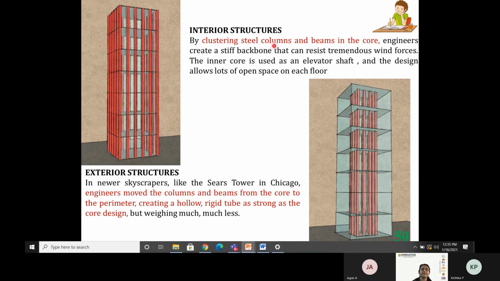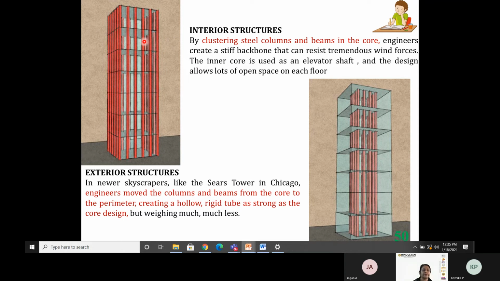Engineers create a stiff backbone that can resist tremendous wind forces. The inner core is used as an elevator shaft. So this particular core can be used as an elevator shaft, and the design allows lots of open space on each floor. Each floor, you can see the open space. So this is one type of structure that is called interior type of structures.